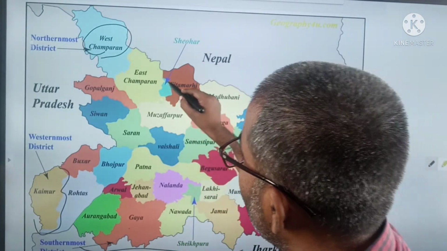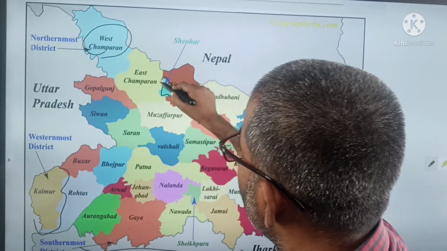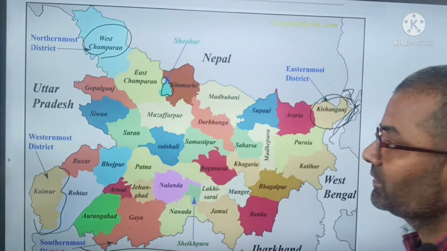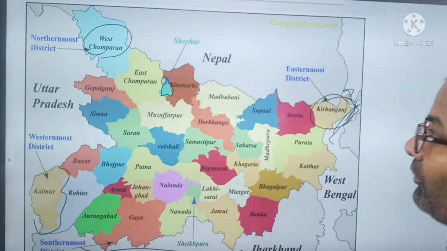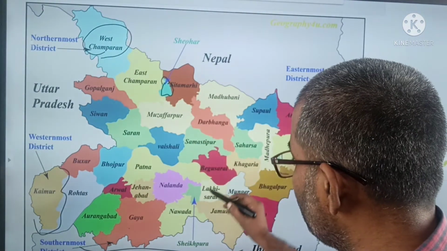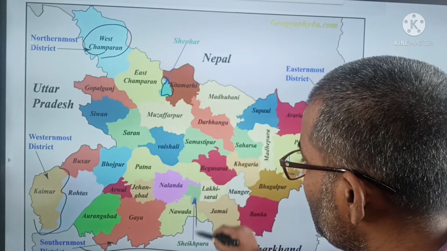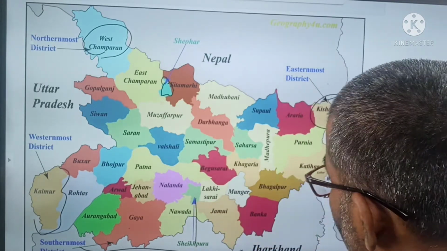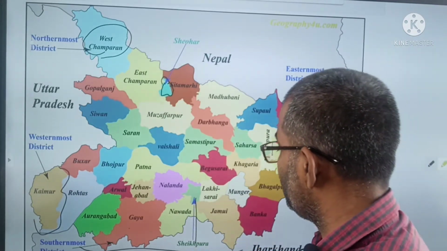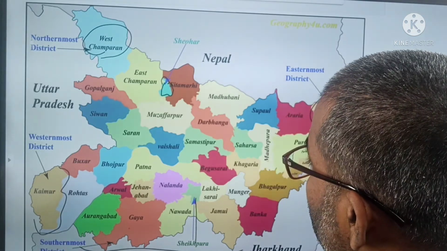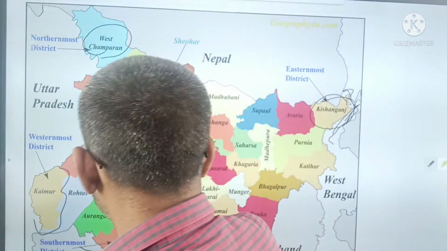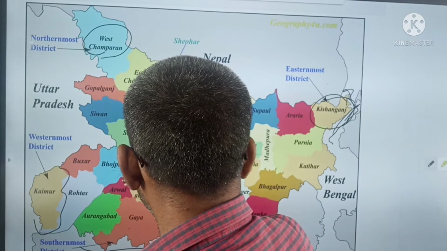Now you can remember in this map, Sheohar is the smallest district of Bihar, and Sheikhpura is also small. And how many districts does Patna touch?